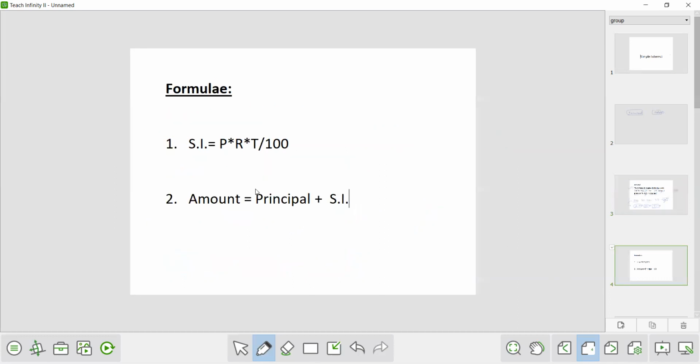Now I will look into some formula. The basic formula: simple interest is principal into rate into time upon 100, and amount is principal plus SI. We will avoid the first formula because these are conventional methods, and nowadays the examiner is quite smart and they put such questions in the exam where your concept is being observed, not on the basis of this formula.